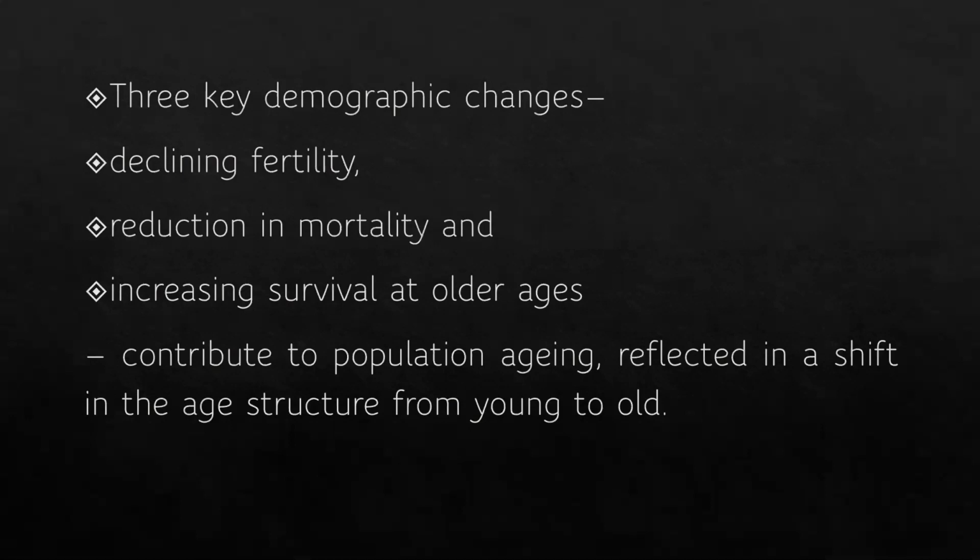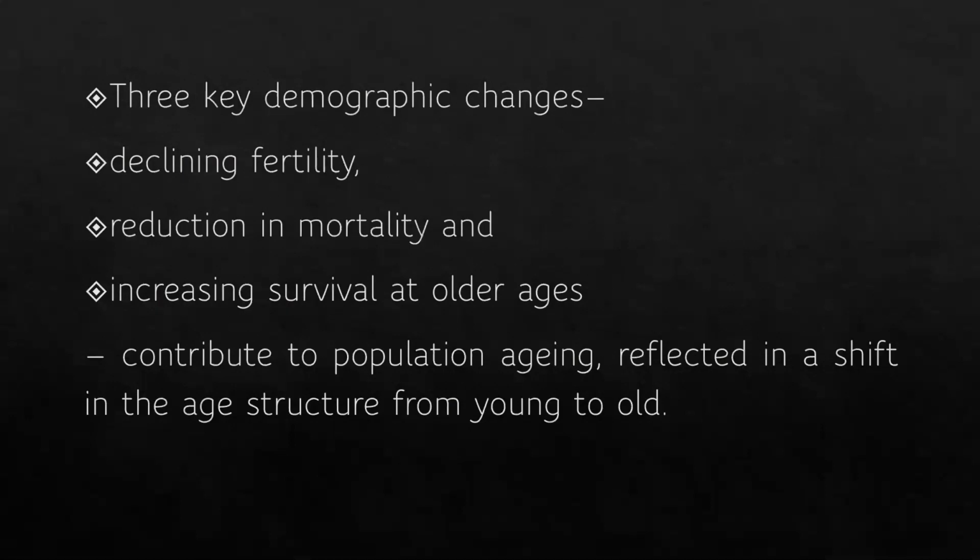But declining fertility in itself would not lead to the process of aging. It will also be supplemented by reduction in mortality. Reduction in mortality would mean people would live longer. And the third one, life expectancy.